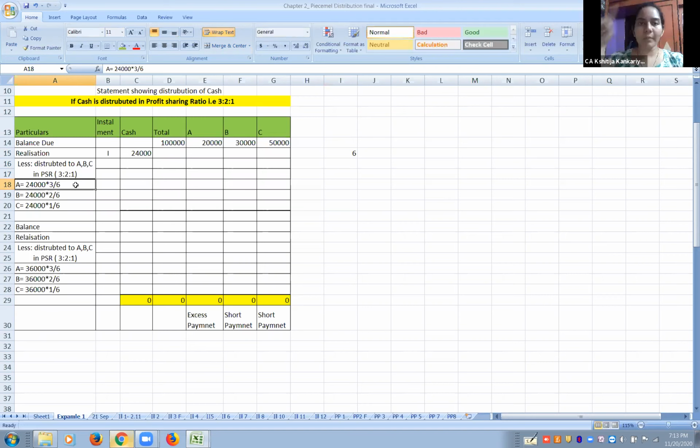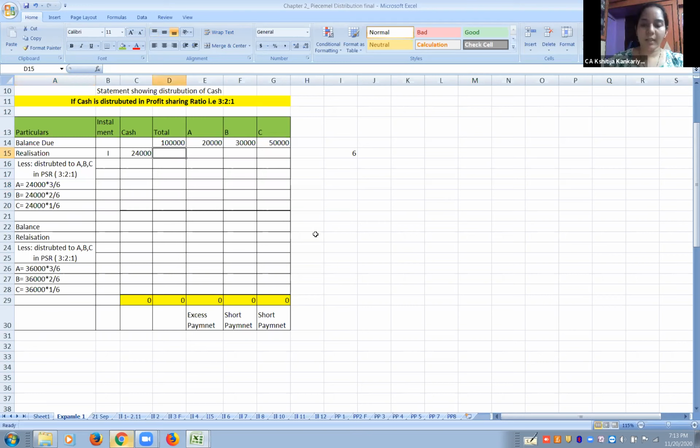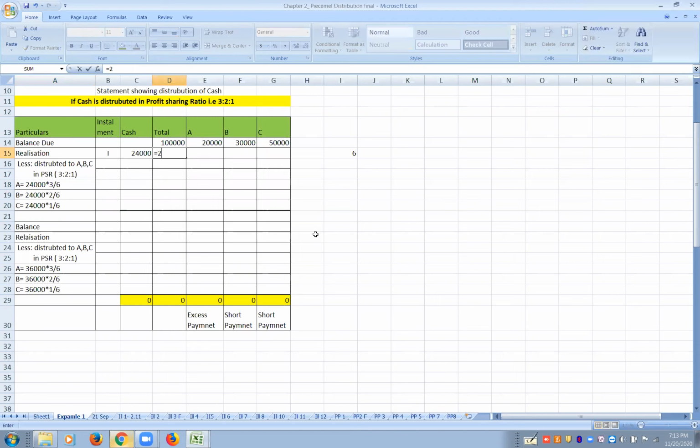Like if you have a big piece of pizza, it has to be first equally divided into six equal parts. And A is going to get the 3 pieces, B is going to get the 2 pieces, and C is going to get the 1 piece. So 24,000, that's how much it comes. 12,000. 12,000. So put it here less.